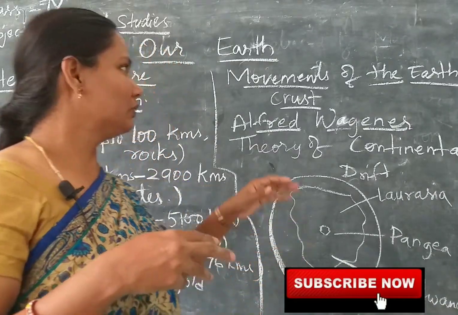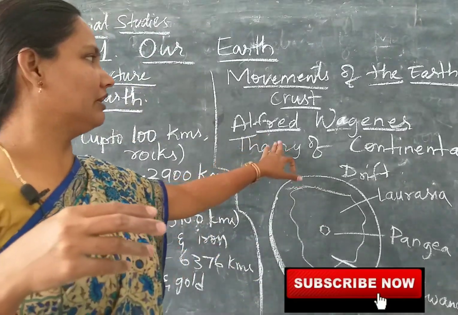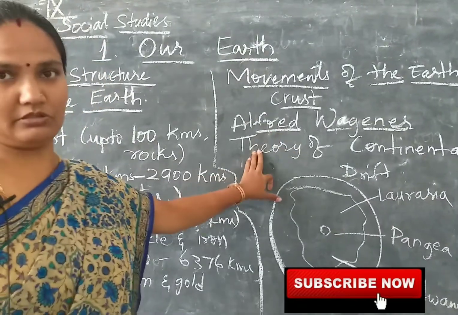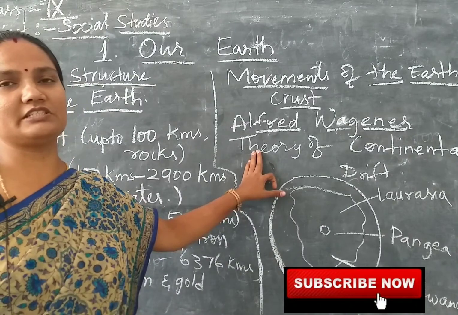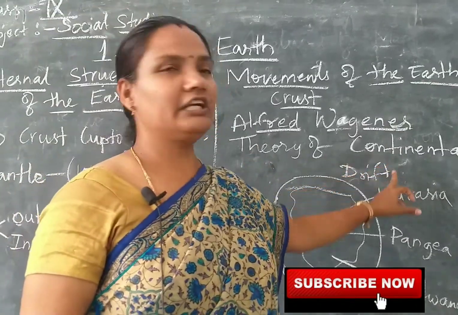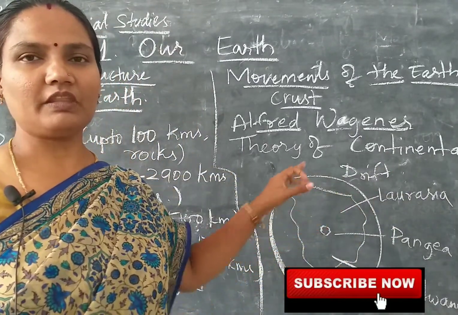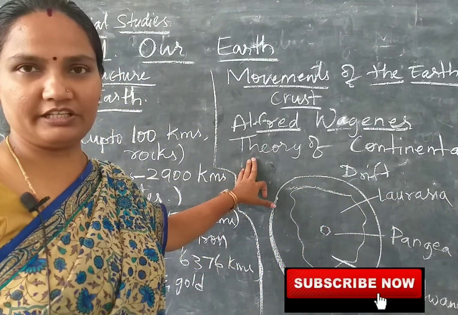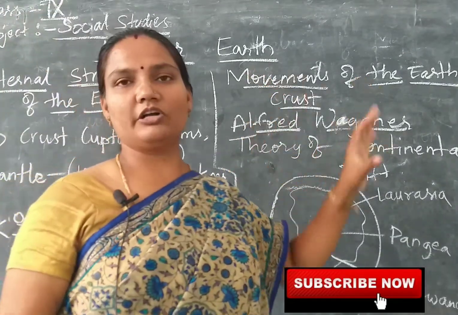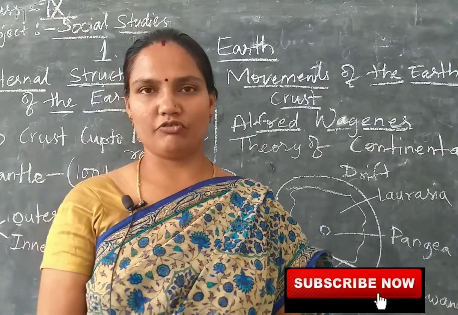To know this, Alfred Wegener, a meteorologist and geophysicist, defined a theory called the continental drift theory. In this theory, he propounded how these continents and oceans were formed.